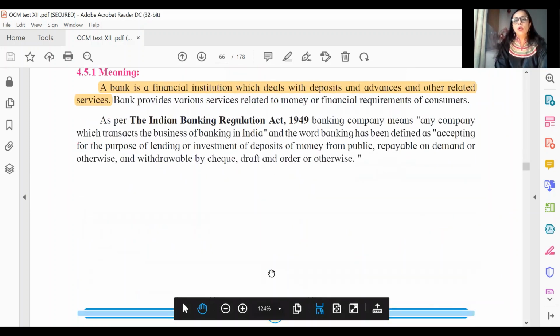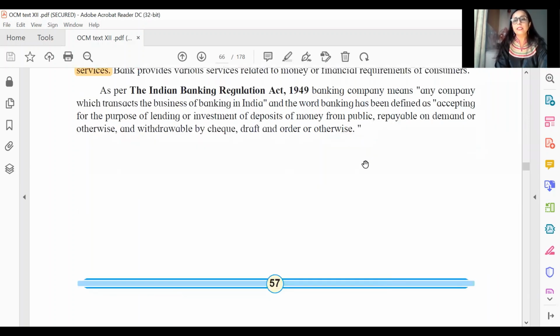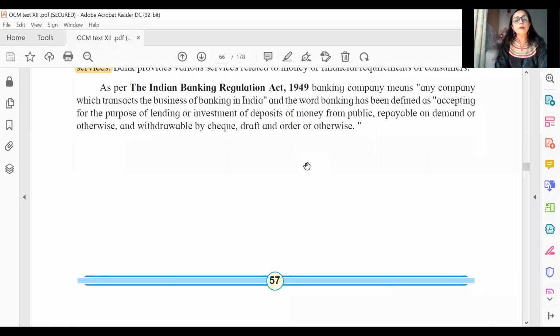So this is how your answer on banking goes, as it says here, the word banking has been defined as, basically, the function of banking is defined as accepting for the purpose of lending. Though this is not highlighted, please do highlight this, mark this. The term banking has been asked for 2 marks in the September paper also, and this entire paragraph starting from, according to this, the word banking has been defined as accepting for the purpose of lending or investment of deposits of money from public, and this money is repayable.